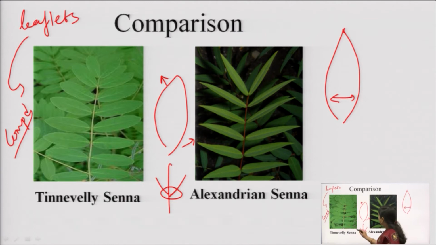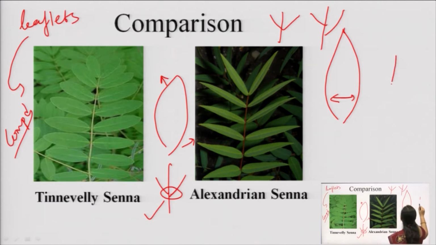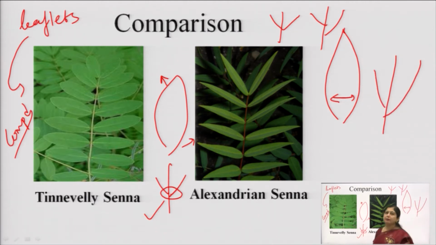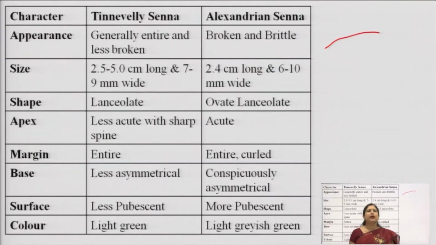Okay. If it was like this, I will just draw it here again. If it is completely at the same point, we will call it a symmetric base. If it has two different positions, then we will call it an asymmetric base. So, here in case of Tinnevelli senna, it is not very clearly asymmetric, while in Alexandrian senna it is clearly visible that the base is asymmetric. So, it is conspicuously visible.